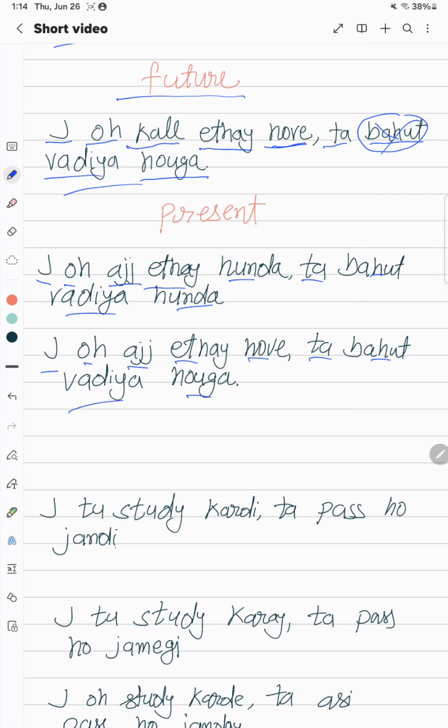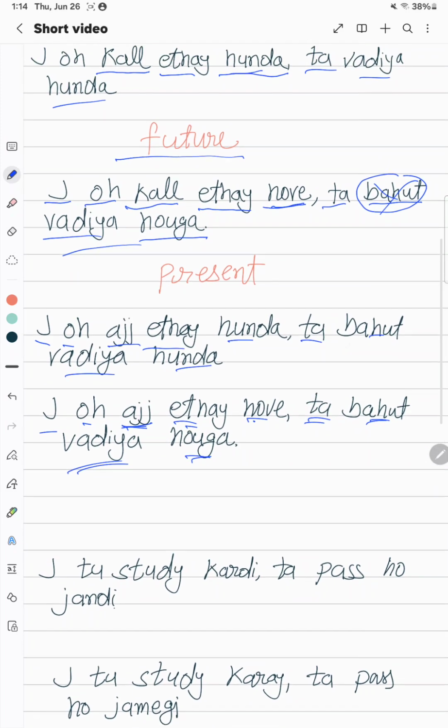So in this situation, you have a party today and it's still early, and your friend told you he might come, he's not sure yet. You're still imagining, like he might come. So you say the same, J ਅੱਜ, ਜੇ ਉਹ ਅੱਜ, which means today, ਇੱਥੇ ਹੋਵੇ ਤਾਂ ਬਹੁਤ ਵਧੀਆ ਹੋਊਗਾ.